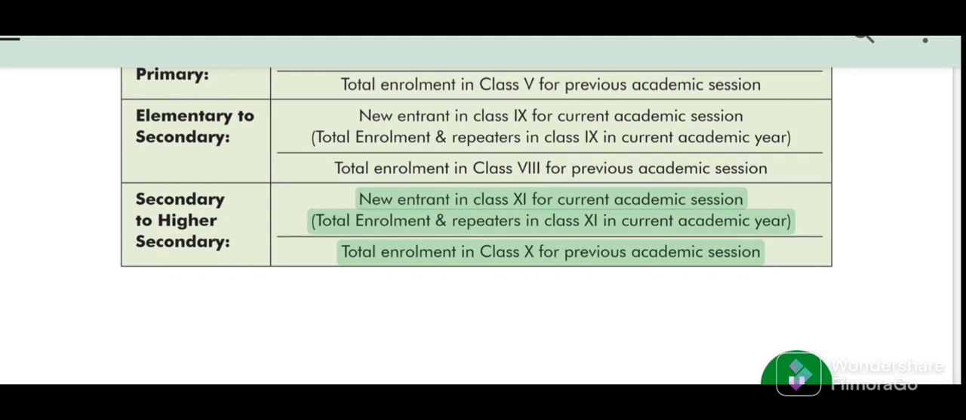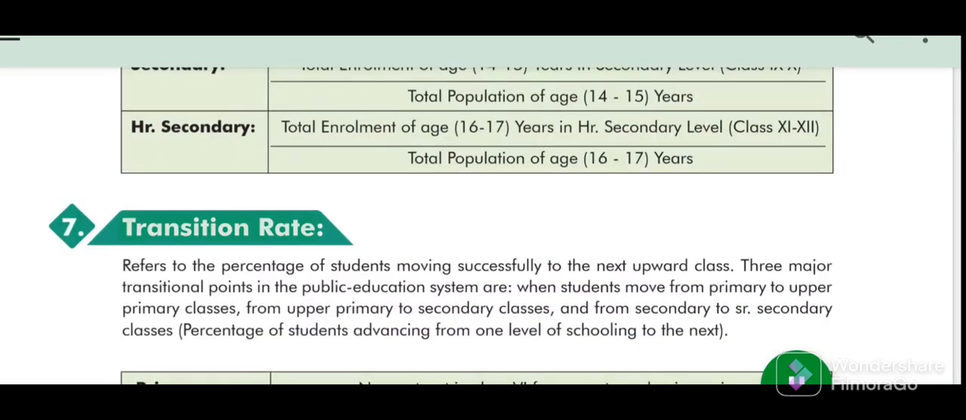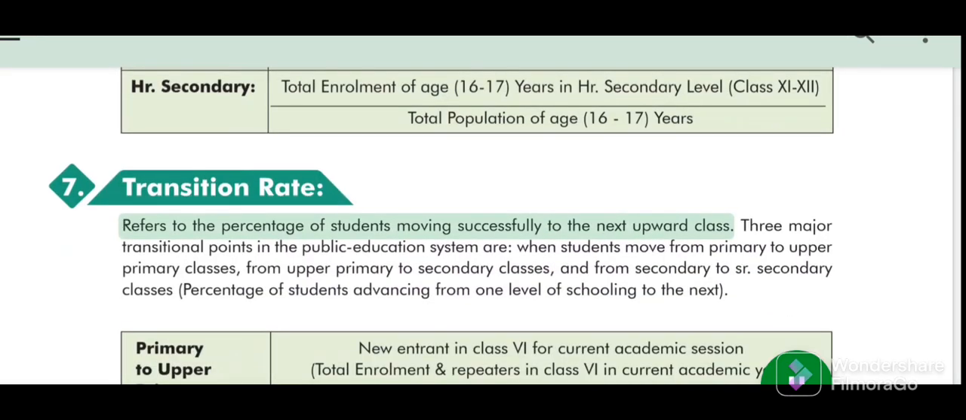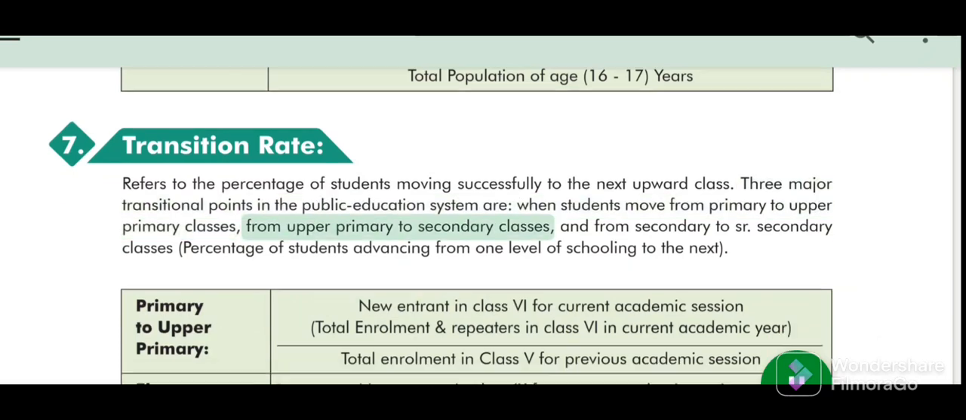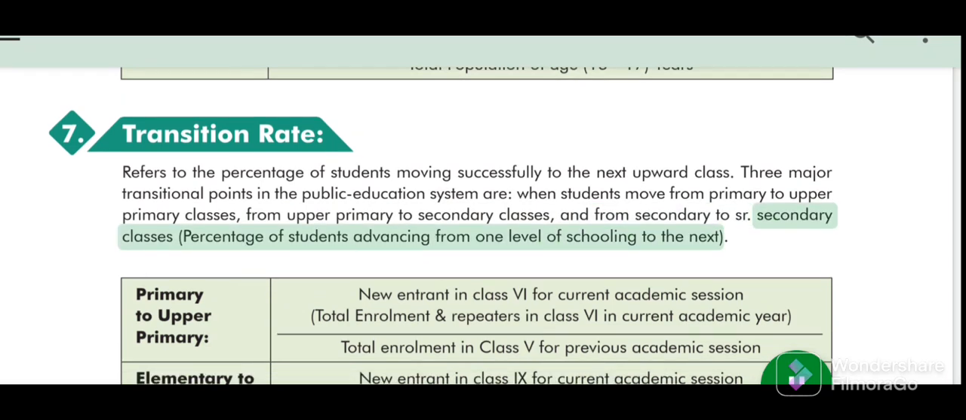Total enrollment in class 10 for previous academic session. 7. Transition rate. Refers to the percentage of students moving successfully to the next upward class. 3 major transitional points in the public education system are, when students move from primary to upper primary classes, from upper primary to secondary classes, and from secondary to senior secondary classes. Percentage of students advancing from one level of schooling to the next.